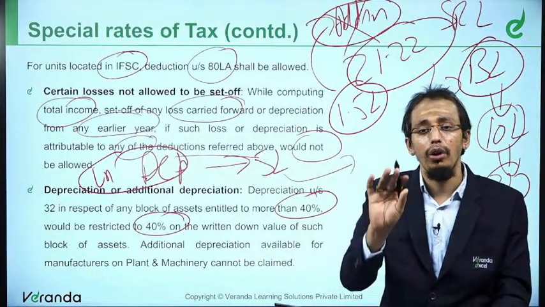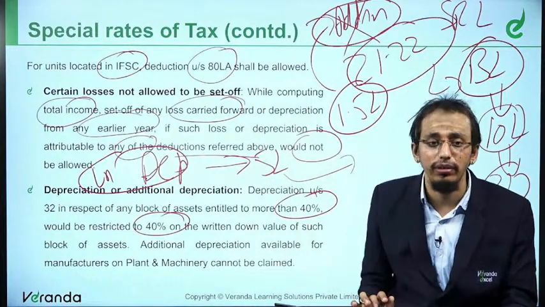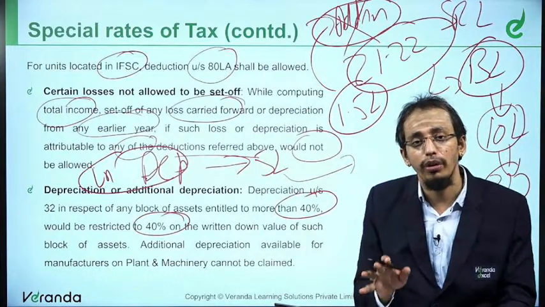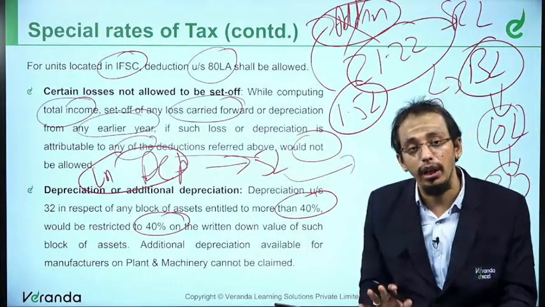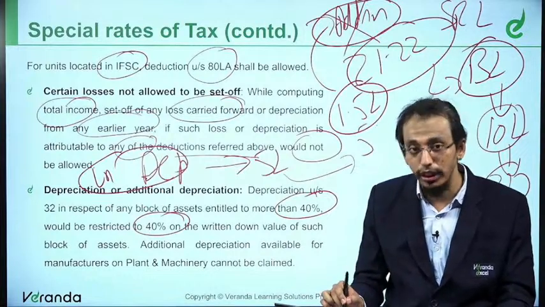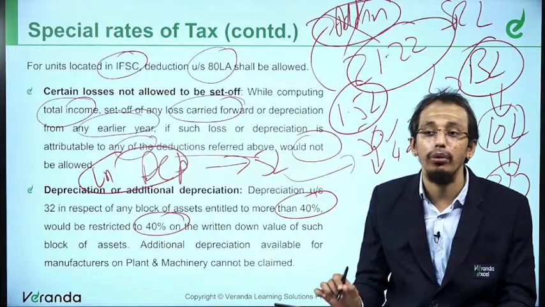Today every rate of tax is less than 40%, so this becomes more theoretical. Practically you will not have it, but if there is a block eligible for, let's say, 50% depreciation, hypothetically it will come down to 40%.